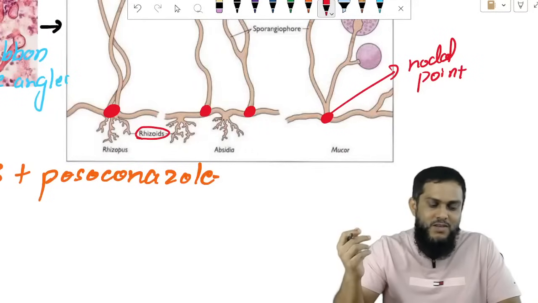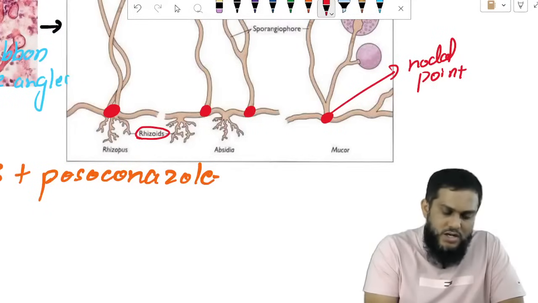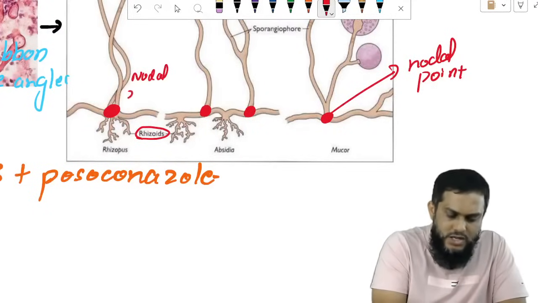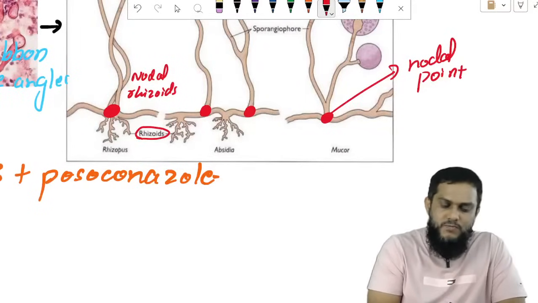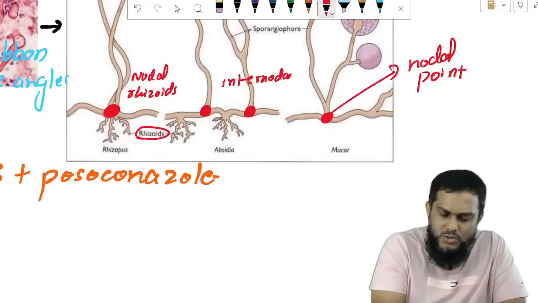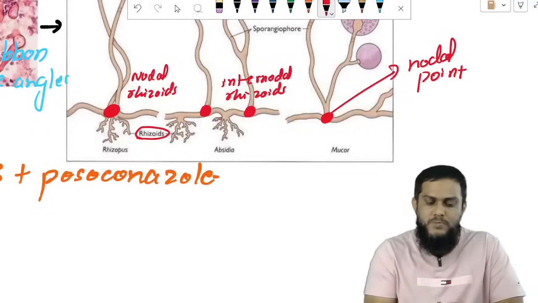From where the rhizoids are arising, you have to see. Nodal rhizoids: rhizoids arising from the nodal point, Rhizopus. Internodal rhizoids: rhizoids arising from the internodal point, between the nodes, Absidia.